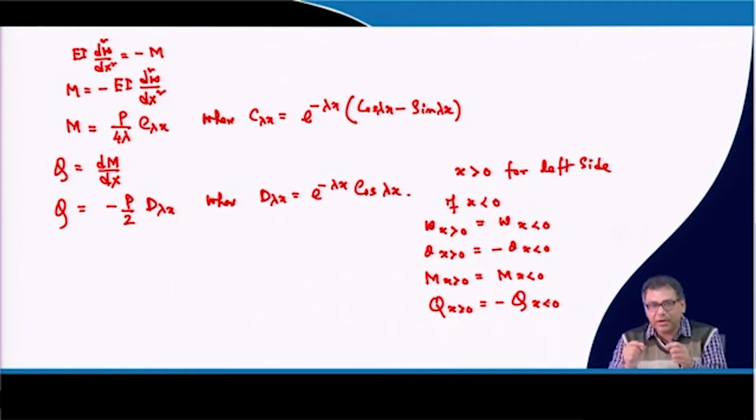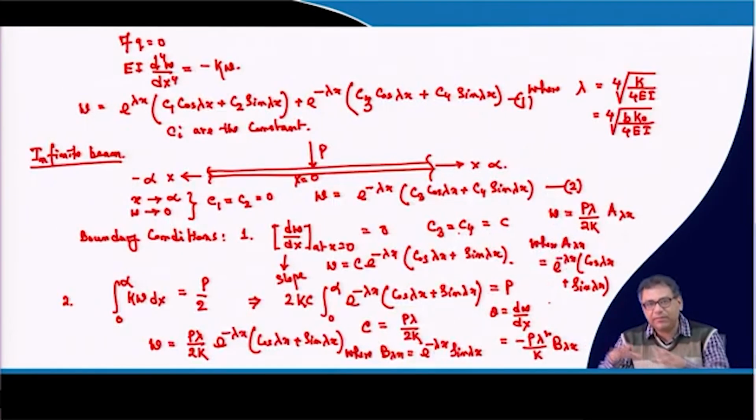So, suppose if you want to determine the deflection of a point which is away from the loading point, because due to that loading, there will be deflection of other points also. So, I can determine the deflection of that particular point. If I want to determine the deflection of the loading point itself, then I have to put x equal to 0. Sin 0 is 0, cos 0 is 1. So, at x equal to 0, w is equal to P lambda by 2k.